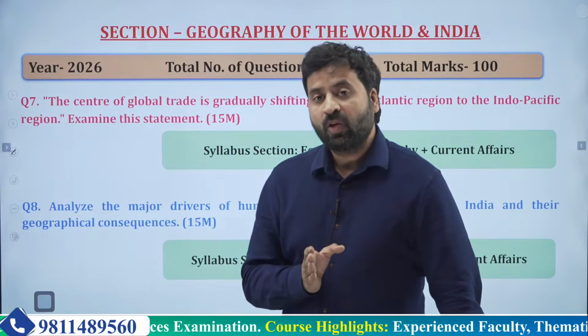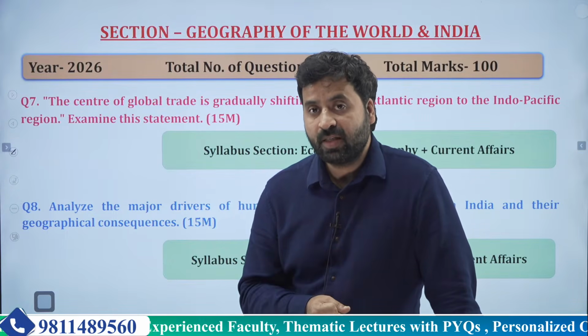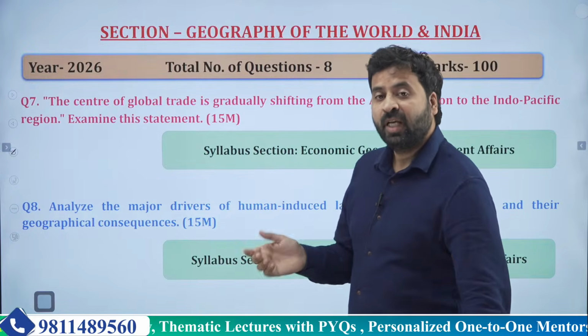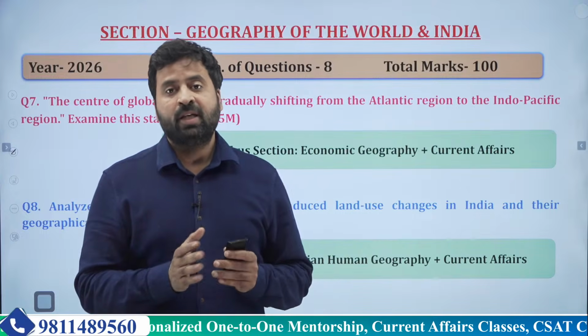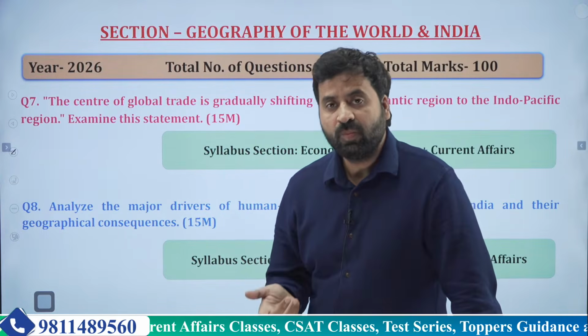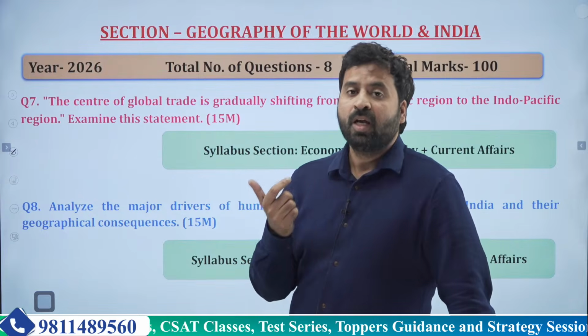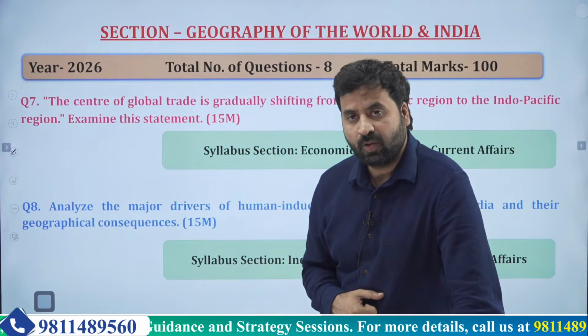Now most of the economic activities are shifting in this particular region. Geographically, it is very sensitive. Why? Because of the China-Taiwan issue, Malacca strait is there. So you can write the answer to this particular question under different aspects: economy, geography, international relations. You have plenty of room to explain this particular question.